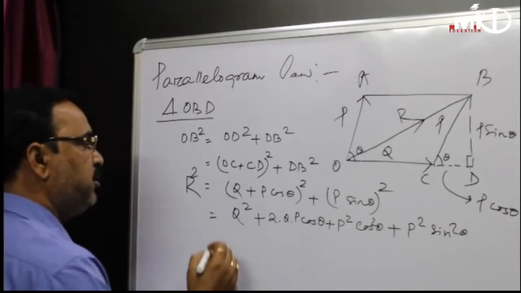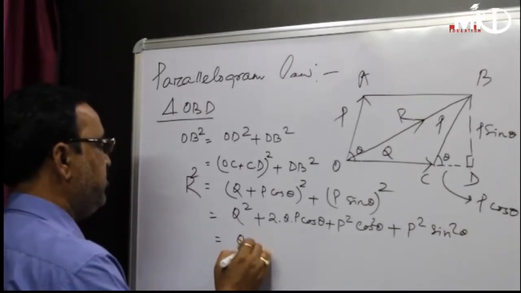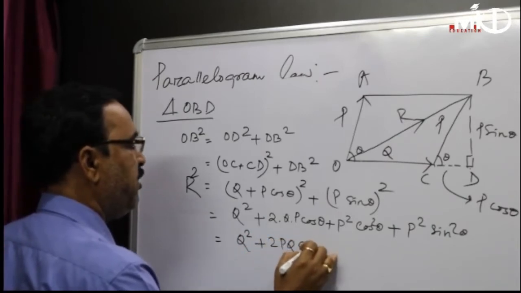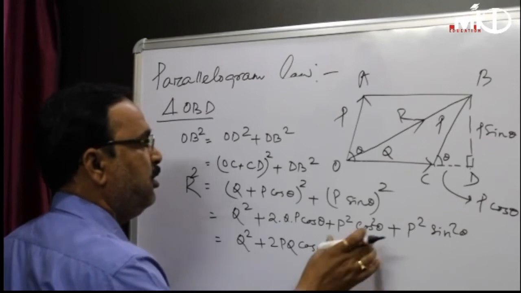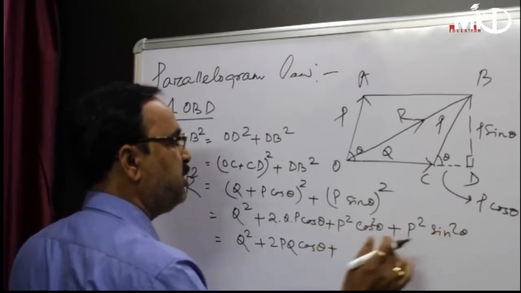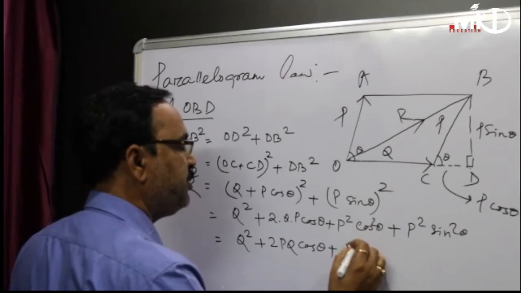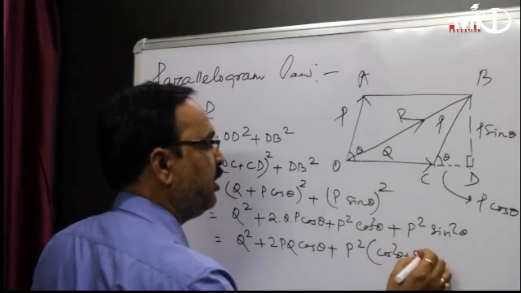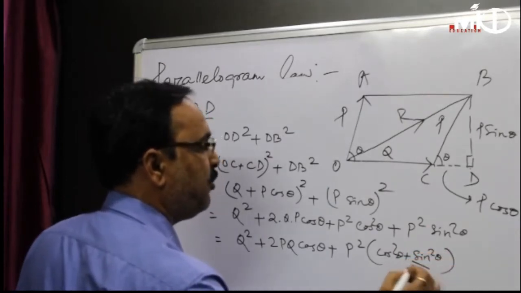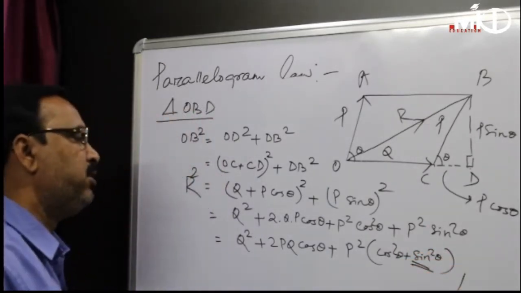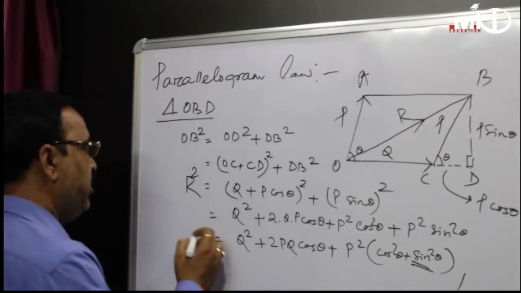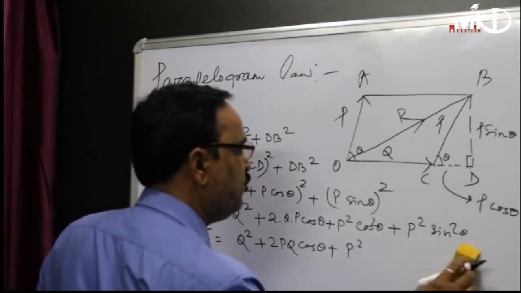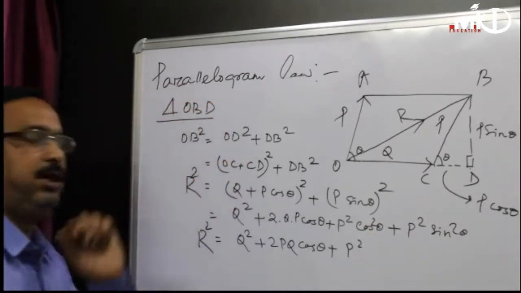Now this is Q square plus 2PQ cos theta plus P square cos square theta plus P square sin square theta. So take P square common: cos square theta plus sin square theta is termed as 1. So the equation is now turned into R square equals Q square plus 2PQ cos theta plus P square.